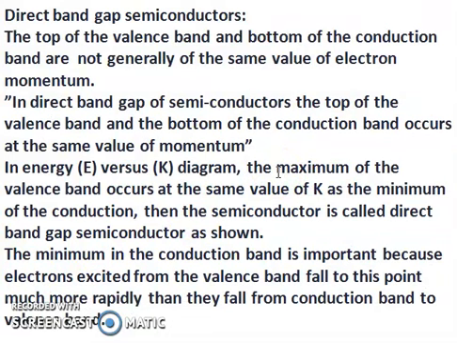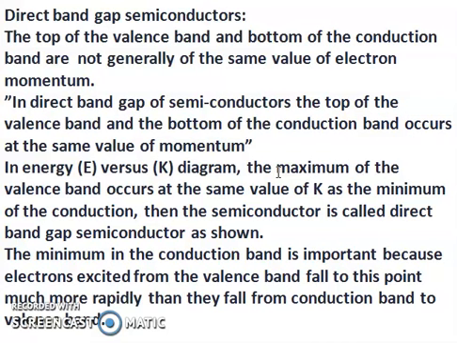In the energy versus momentum diagram, the maximum of the valence band occurs at the same value of k as the minimum of the conduction band. Then the semiconductor is called a direct band gap semiconductor. Already we saw this from the figure.